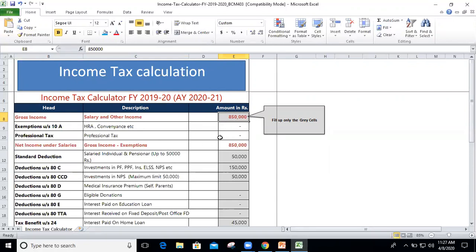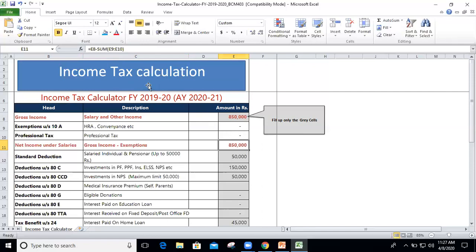Now we know that there are some statutory deductions under section 10A, meaning the house rent allowance and other conveniences, and there is state-wise professional tax. This is the head for the HRA, the amount will be here, and the professional tax amount will be here. From 8 lakh 50, we will deduct these two expenses, then we will get another amount. Look at the formula: E8 minus sum of these two.